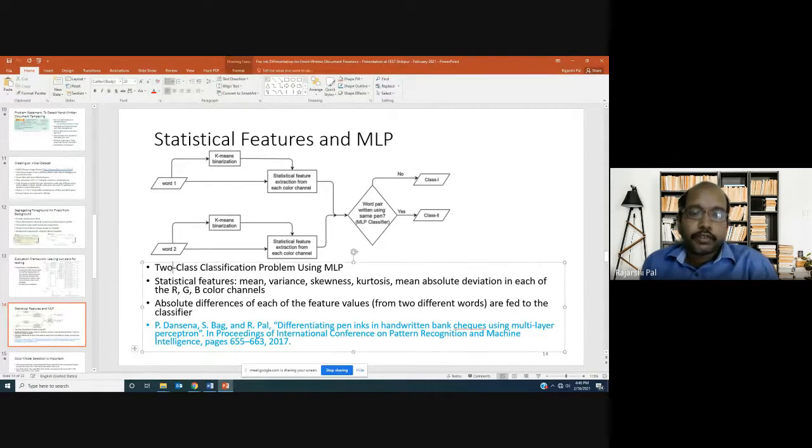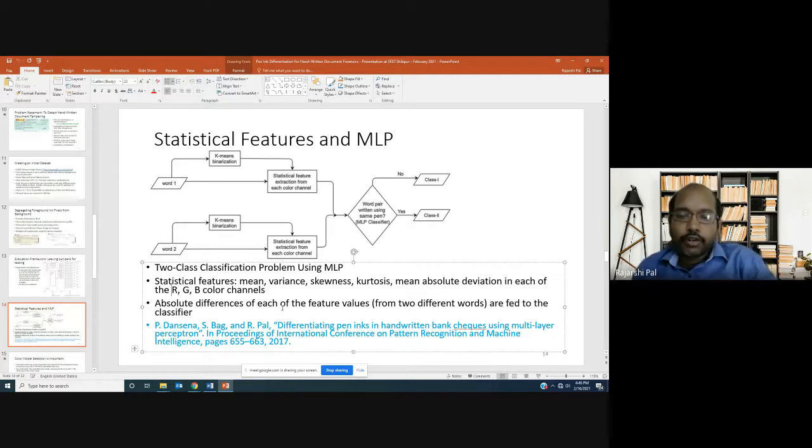So we are formulating it as a 2-class classification problem, using a multilayer perceptron, as I have told. These are the statistical features we are taking: mean, variance, skewness, kurtosis, and mean absolute deviation in each of the RGB color channels. So 5 statistical features for each of these 3 colors, and we get 15 features from each word. We take feature-wise absolute differences between the features from the 2 different words. That difference vector is fed to the classifier. The classifier is trained using that, and the experiments were done using the framework that I discussed in the earlier slide.